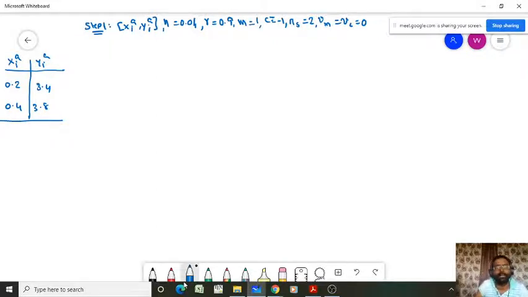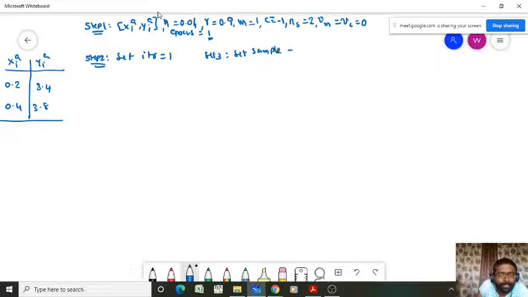So I think almost all are covered. Epochs, yes, I have to initialize the epochs also. Number of epochs, let's assume we are doing the hand calculation, I'm taking only one epoch. Fine. Now step 2. In step 2 you have to set iteration equal to 1, and in step 3 set sample equal to 1. Now in step 4 we have to calculate the gradient and the next estimated point.